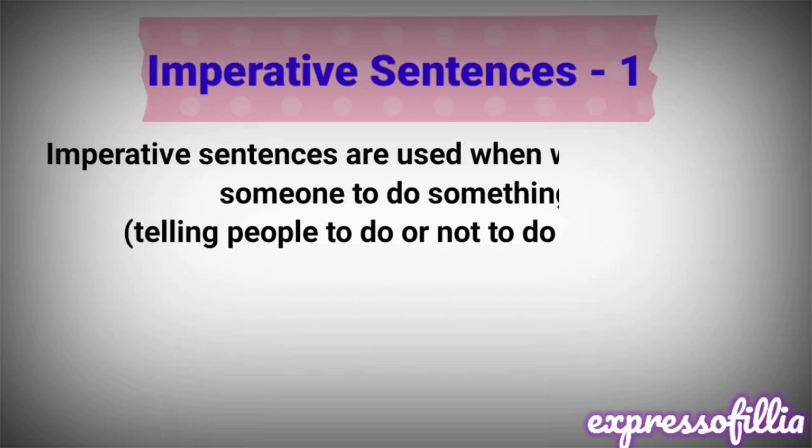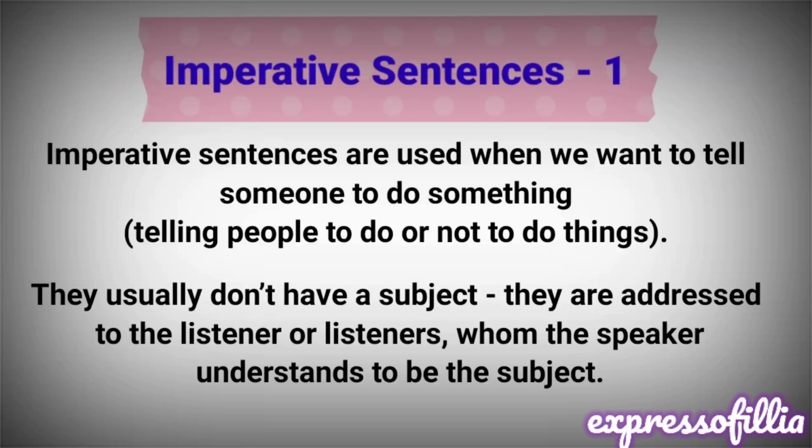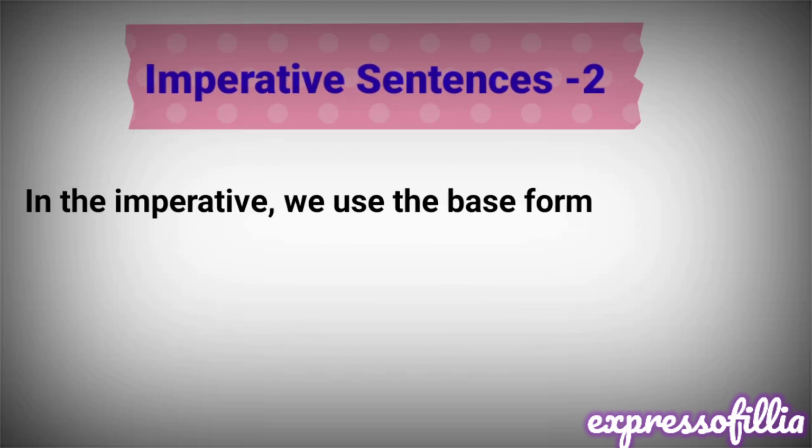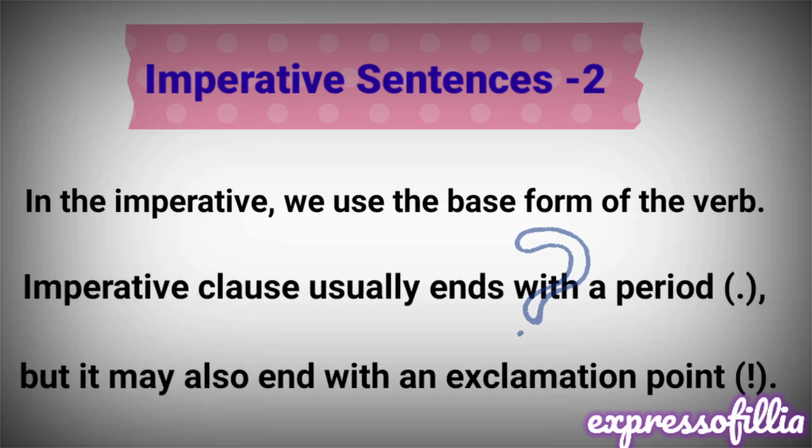Now let's learn the imperative sentences. Imperative sentences are used when we want to tell someone to do something. They usually do not have a subject. They are addressed to the listeners whom the speaker wants or understands to be the subject. In imperative sentences, we use the base form of the verb. Imperative sentences usually end with a full stop, but it may also end with an exclamatory mark at the end.